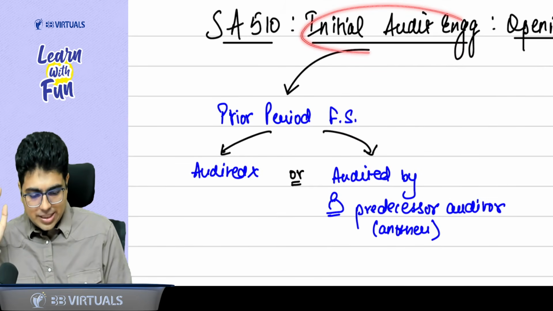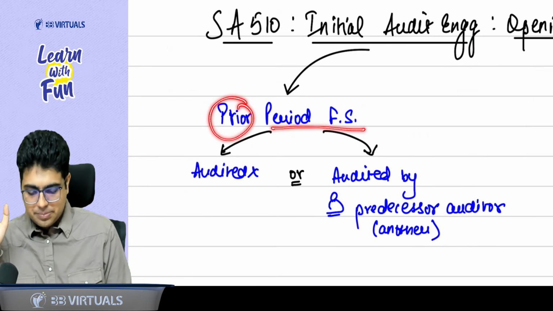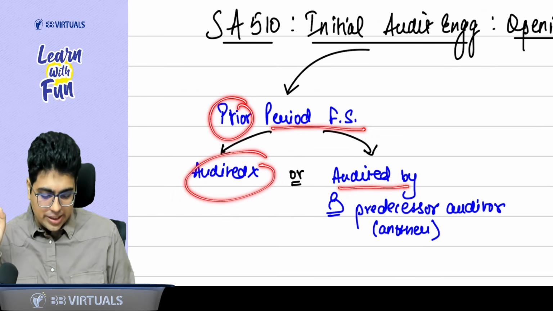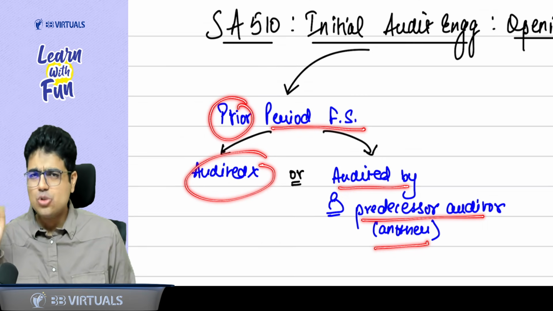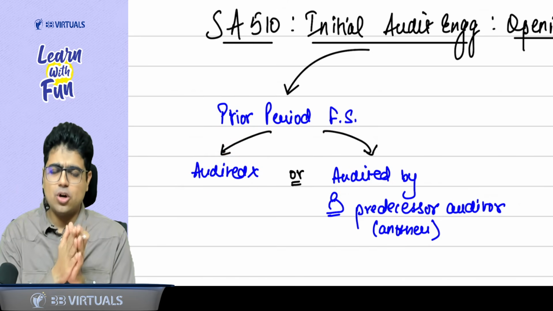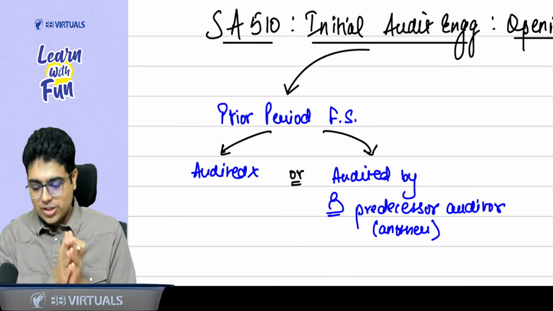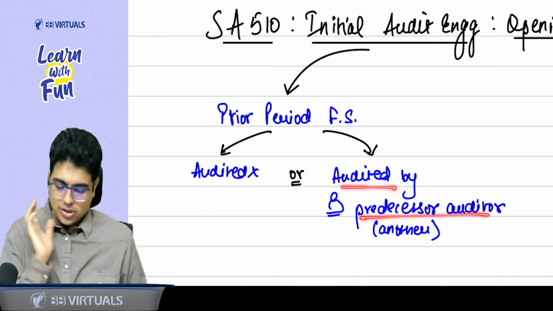First of all, what is the initial audit engagement? It means that the prior period financial statements either were not audited or were audited by some predecessor auditor, that means some other auditor. So can I say in simplistic terms, prior period financial statements were not audited by the current auditor. Either they were not audited or they were audited by the predecessor auditor.